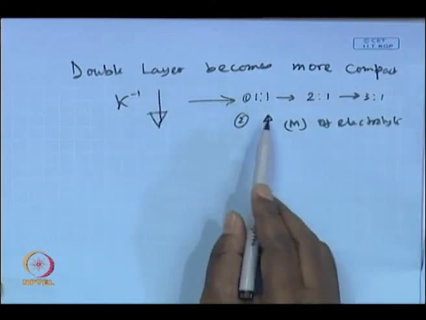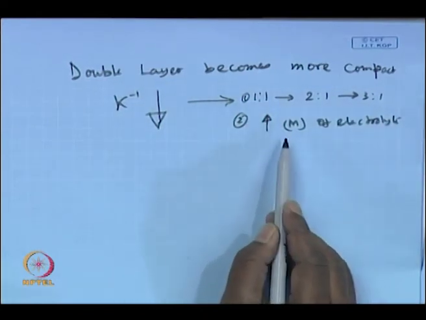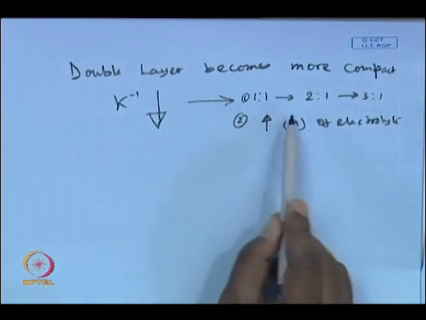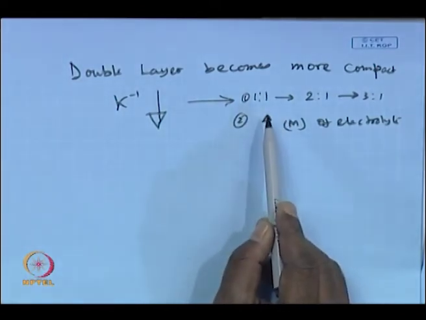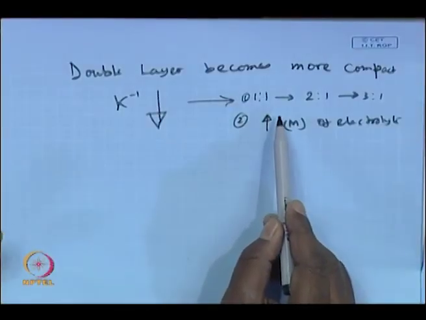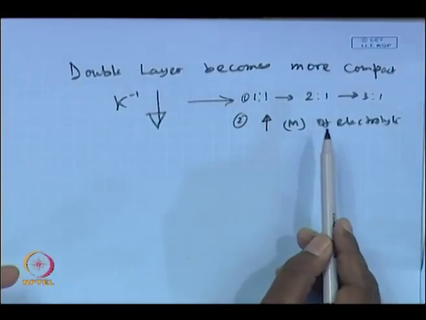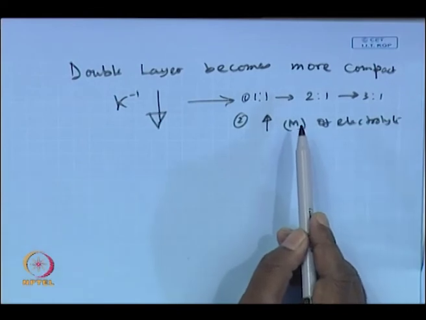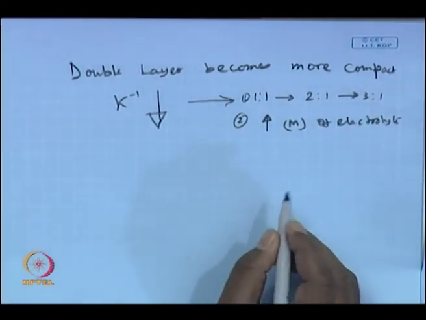If you consider sodium chloride only, if you increase the molarity, the double layer becomes compact. If you maintain the same molarity and change the nature of the electrolyte from 1:1 to 2:1 to 3:1, the double layer thickness becomes more compact, it becomes less.